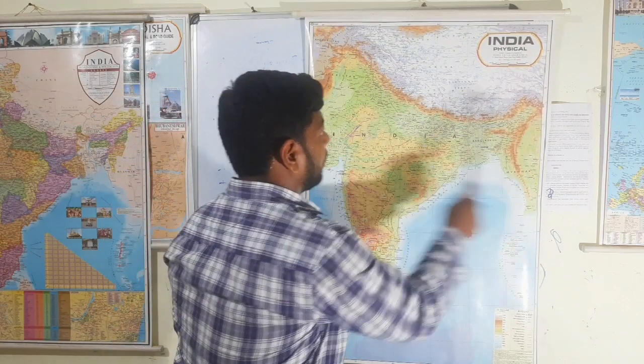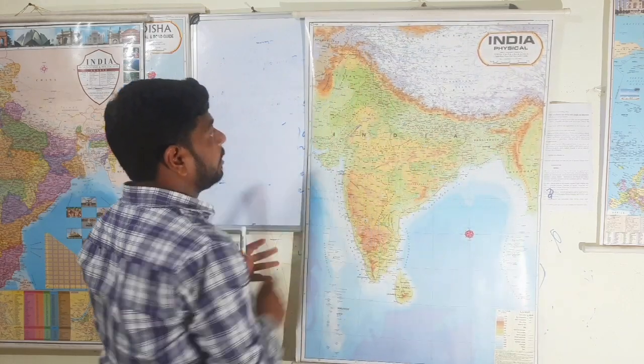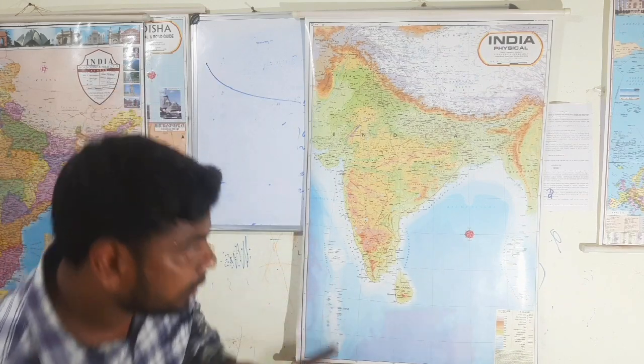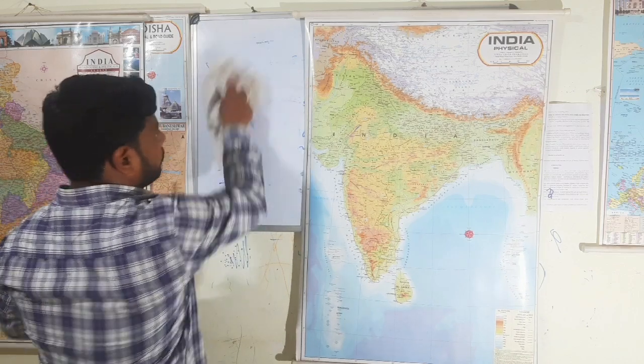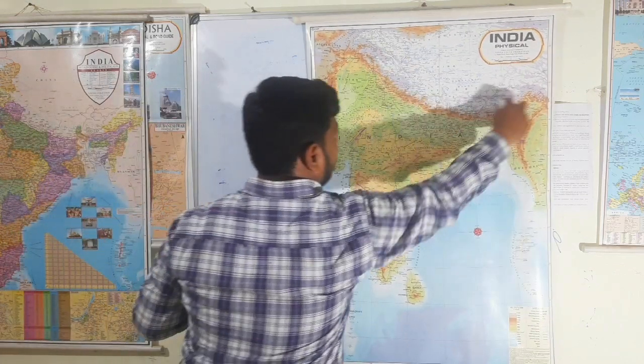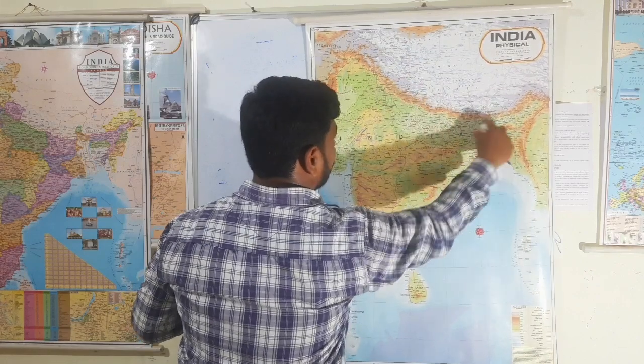The shape is syntaxial in nature, like a half moon. Already I told earlier. Fine. Let's discuss one by one. So this is Himadri, Himachal and Shiwalik.